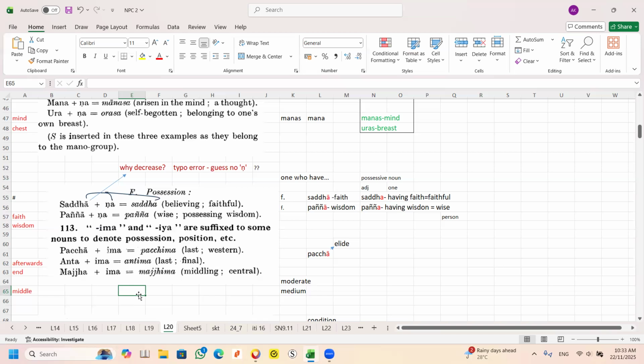You are wise. This is a verbal adjective. Or if I want to use an adjective, wise man, wise woman also works. Remember, there are predicative adjectives and direct adjectives. Predicative means you are wise, he is wise, she is wise. But wise man, wise woman is a direct adjective. Okay.